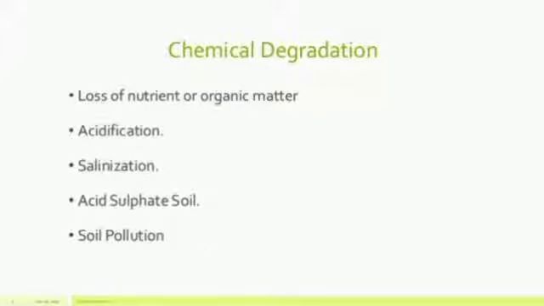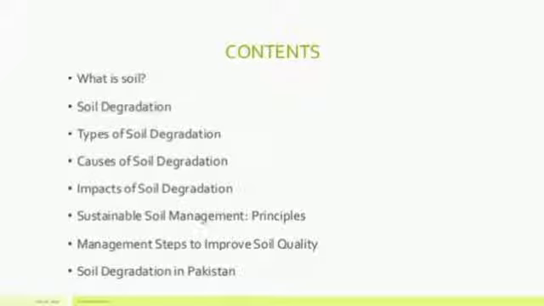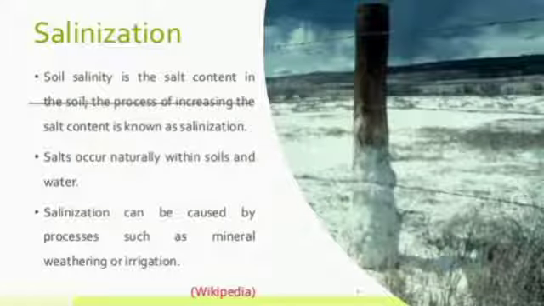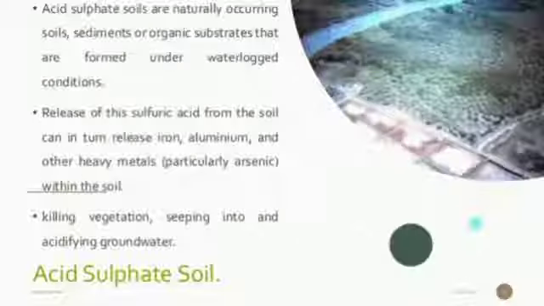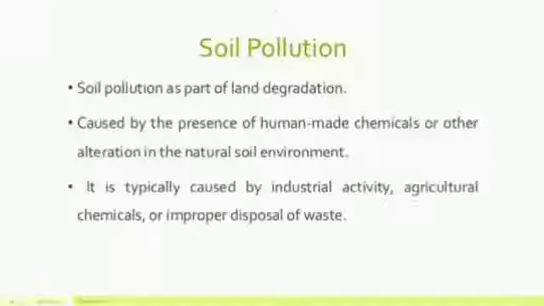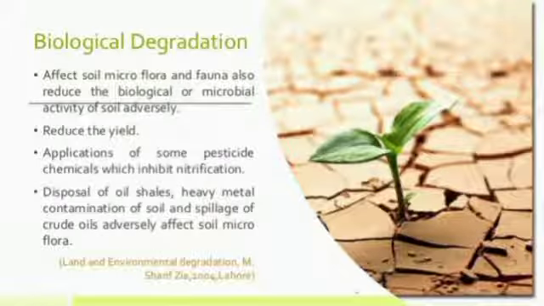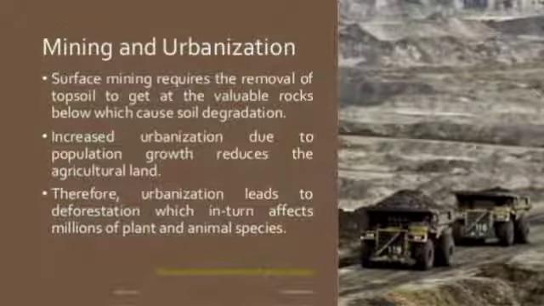And at the time of irrigation, it proves to be a good soil. Once more I will tell you, when we move towards the sandy soil, it is a soil which contains at least 85% or more sand. And the remaining 15% is clay and silt. The water holding capacity is poor, because the pore spaces are larger and abundant. It is easy to plug, and with irrigation, it proves to be a good soil.